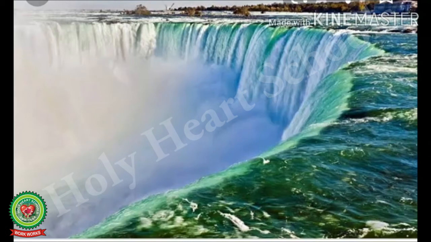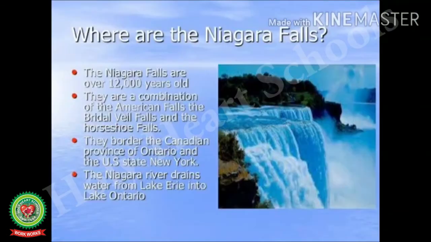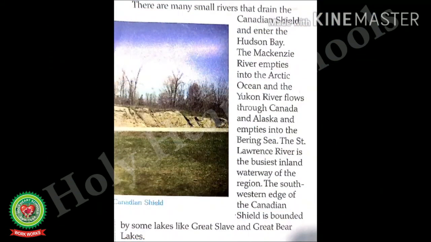This is the picture of Niagara Falls and it looks like a horseshoe. Niagara Falls are over 12,000 years old. They are a combination of the American Falls, the Bridal Veil Falls, and the Horseshoe Falls. They border the Canadian province of Ontario and the US state New York. The Niagara River drains water from Lake Erie into Lake Ontario.